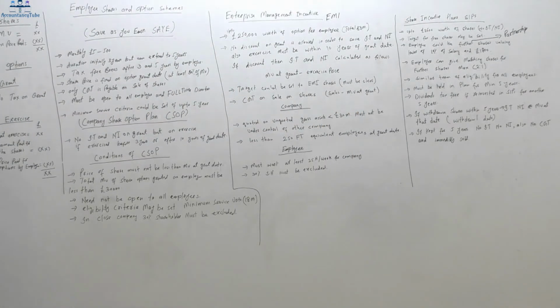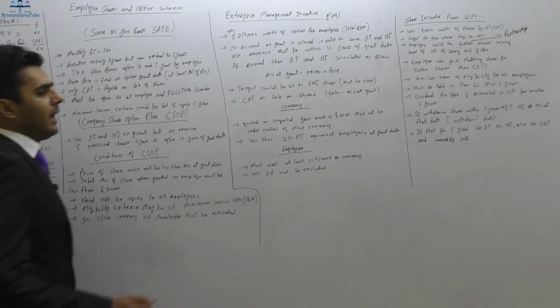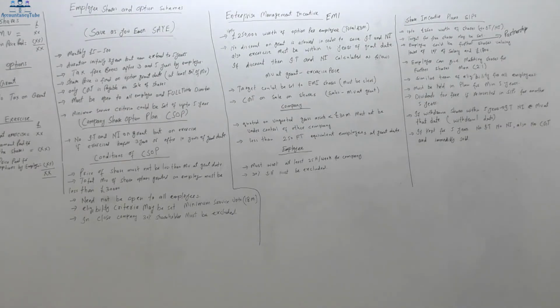Right? So these are basically share schemes, and some of them are option schemes which are given to employees. Please make sure you note down all of these, and these are very, very important. Mark it as very, very important in chapter number 5 as far as the P6 exam is concerned. Very, very important.